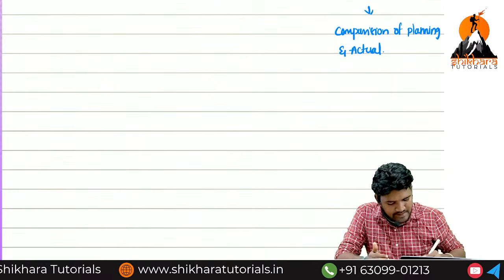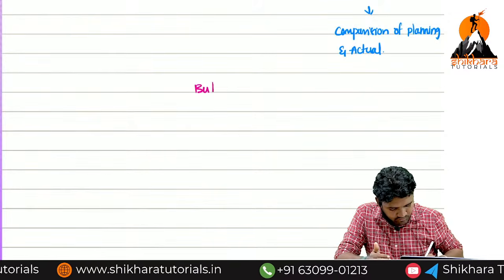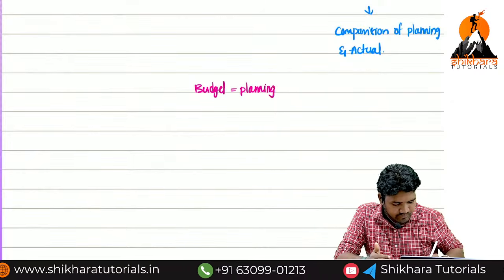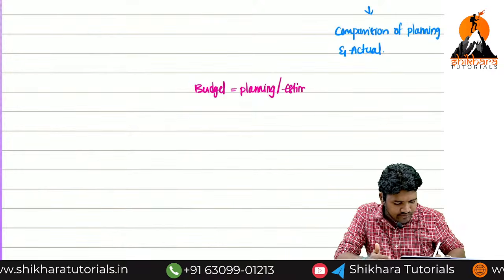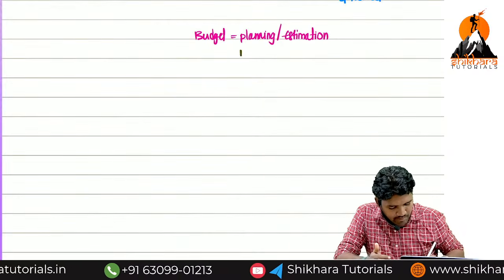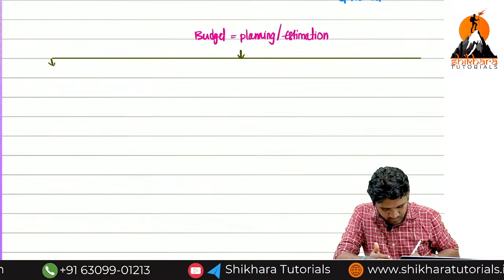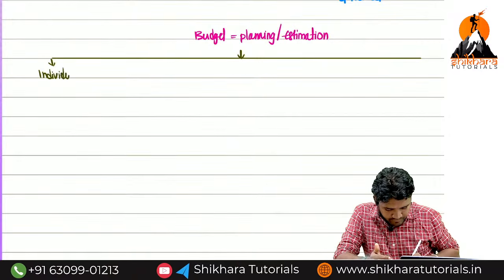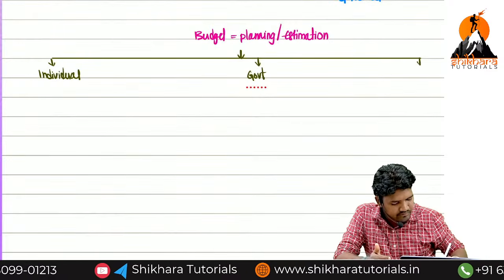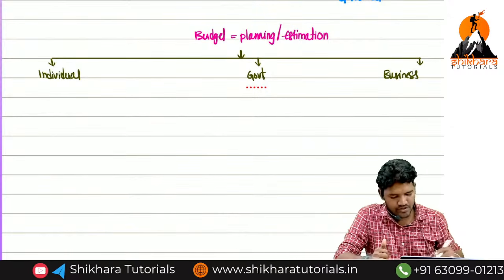Now tell me, in simple terminology, what you said is the meaning of budget, ma? Planning. Can I use a word called estimation also? This will be done in 3 members' point of view. What are the 3 members we have? Individual, government. Can I use a word called business, ma? Instead of company, I'm using a word called business.